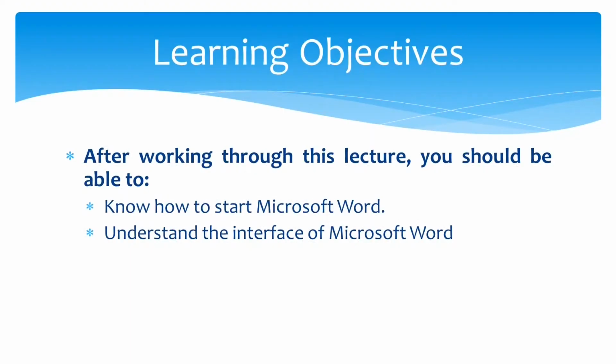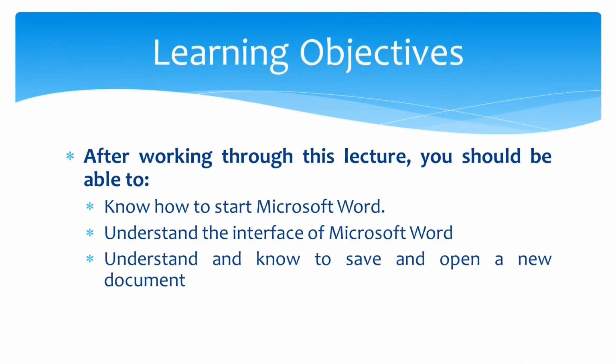The third topic we will cover is how to save and open a new document. In Microsoft Word, each file is called a document, and we will understand how to save your file and how to open and create a new document.